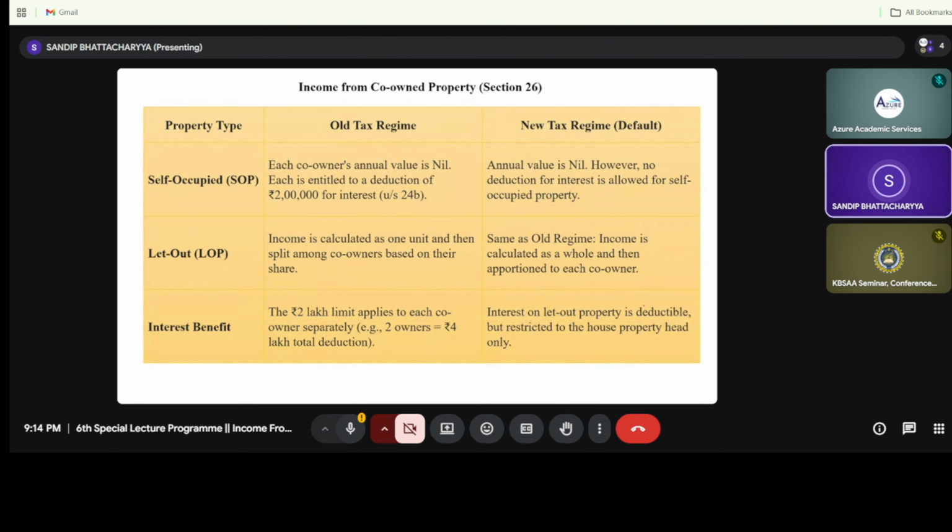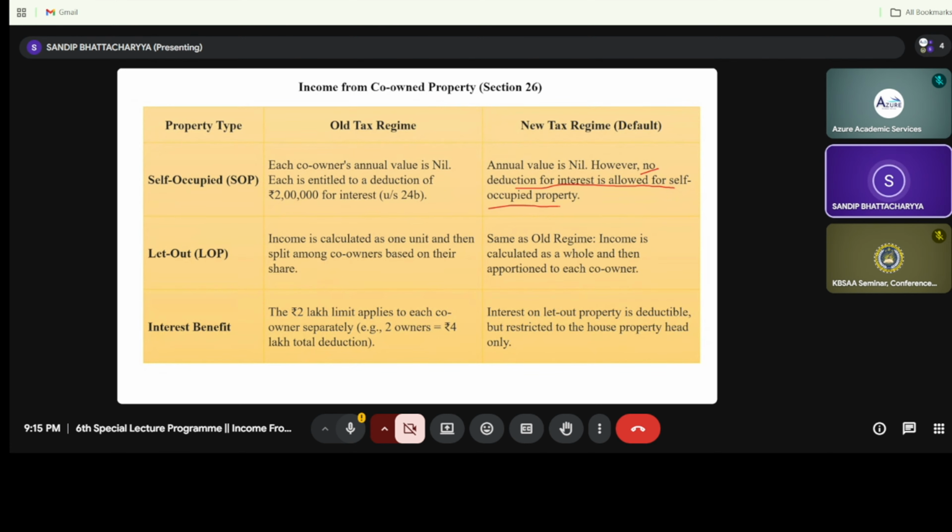Now, under Section 26 of the Income Tax Act of 1961, it has been covered. If we are talking about self-occupied, each co-owner's annual value is nil when they are opting for the old tax regime. So each co-owner's annual value is nil, and the deduction under interest on housing loan will be rupees 2 lakh for the entire property. But under the new taxation regime, the annual value is nil, but there is a question here, as you can see, that no deduction for interest is allowed for self occupied house property, right?